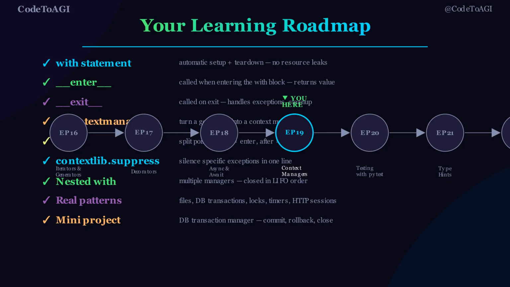contextlib.suppress silences specific exceptions in one line. Nest multiple managers. They close in LIFO order. Real patterns include files, DB transactions, locks, timers, and HTTP sessions.